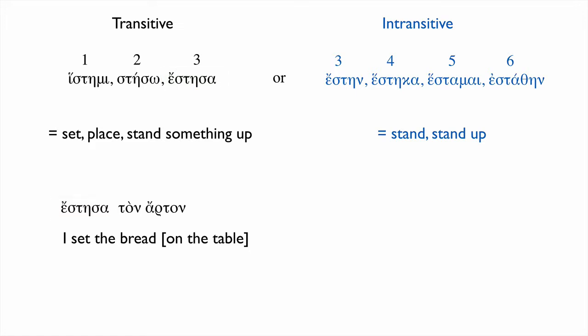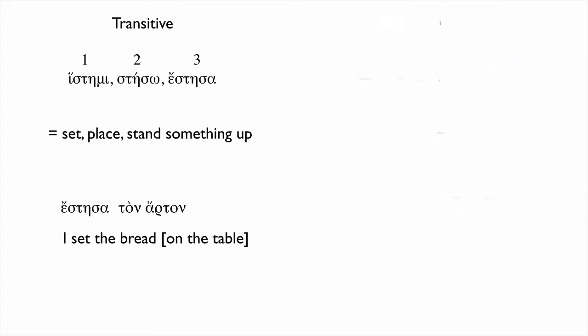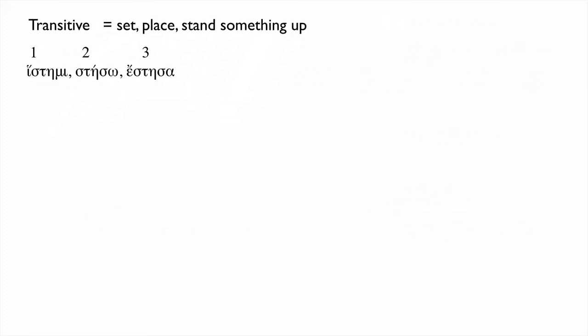By contrast, if we wanted to use the second aorist, which has an intransitive sense, we might have a sentence like ἔστην ἐν τῇ ἐκκλησίᾳ. I stood in the assembly, or I stood up in church. We'll begin by focusing just on the transitive.